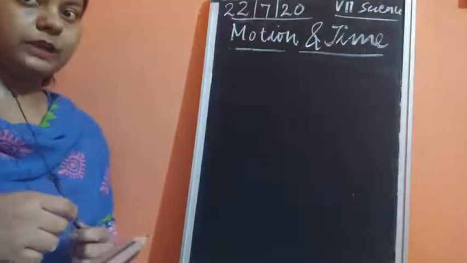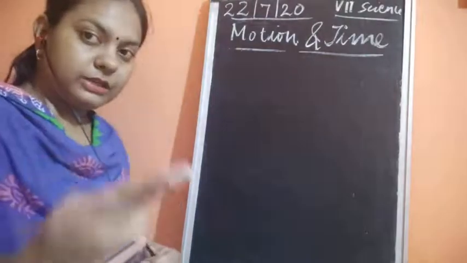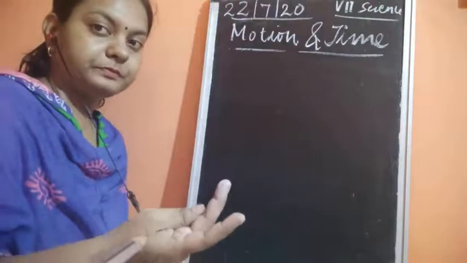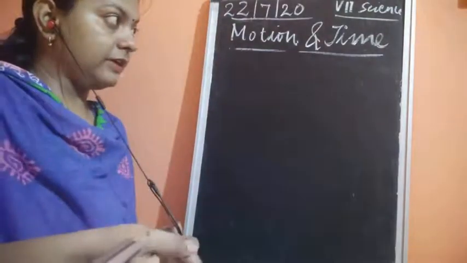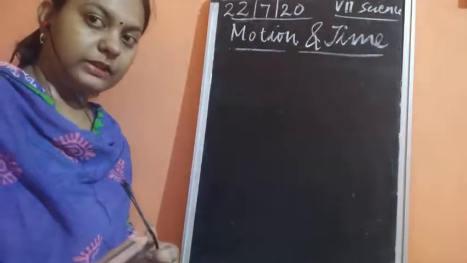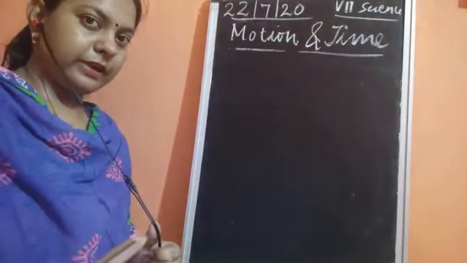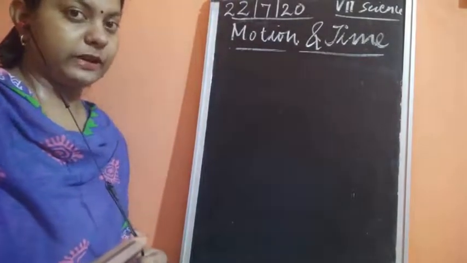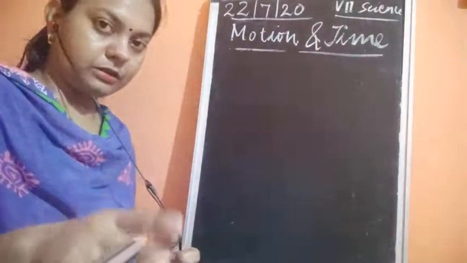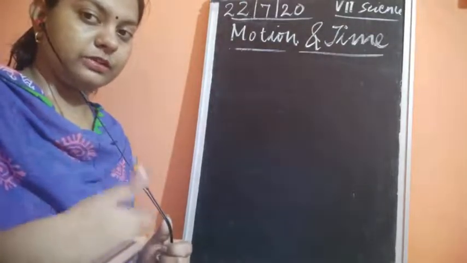If we are calculating the speed, we should know at least two quantities. When distance and time are given, we can find out the speed. When speed and time are given, we can find out the distance. If speed and distance are given, we can find out the time. So if we have two quantities with us, we can simply find out the third quantity by substituting the values and finding out the value which is not present.